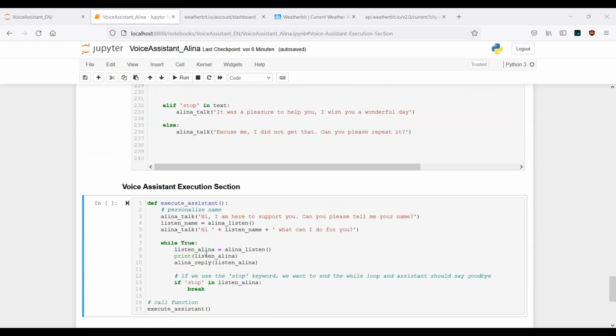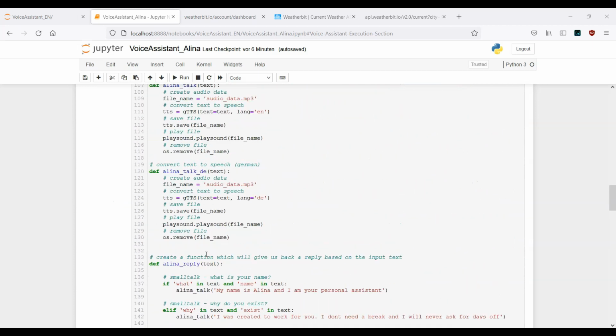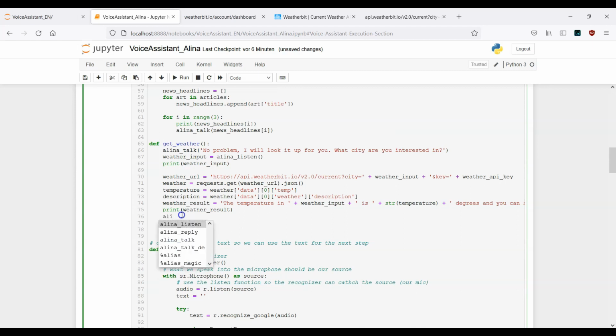Okay, so now I've noticed I have forgotten one small thing here. So let's scroll up to the weather function. And here, actually, I don't want just to get the result printed out. Actually, the assistant should reply back to us. So I forgot to mention it here. So let's do it quickly.